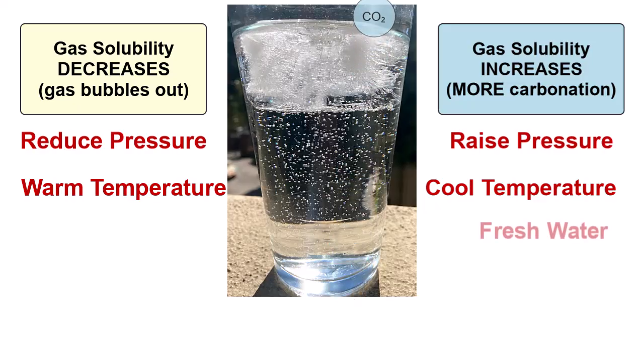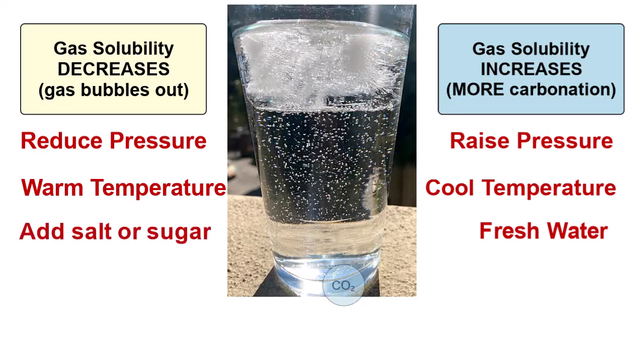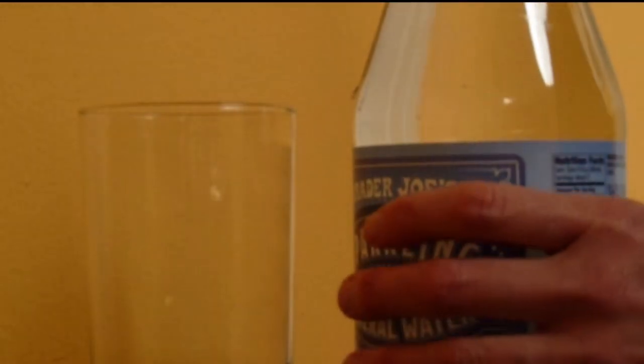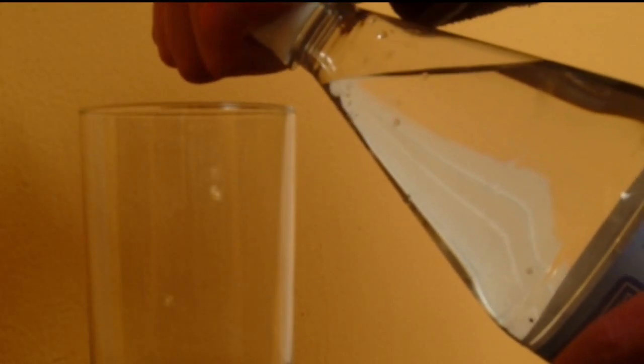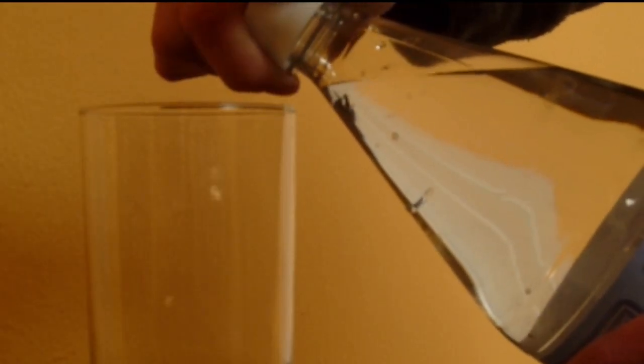And what's the difference between carbonation in seltzer water with no dissolved salt or sugar and colas with plenty of dissolved sugar? Carbon dioxide is more soluble in the pure water, and hence seltzer water has more carbonation than sugar sodas or salty water. Let's watch some demonstrations of gas solubility. Here you see the result of reducing pressure on a carbonated beverage and the resulting decrease in gas solubility and thus release of carbon dioxide gas.